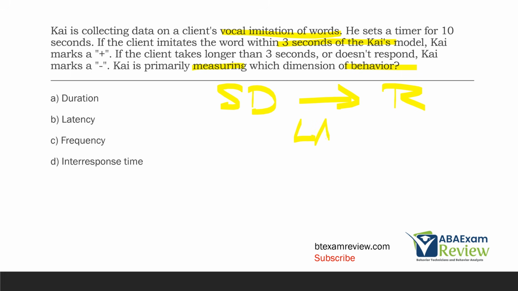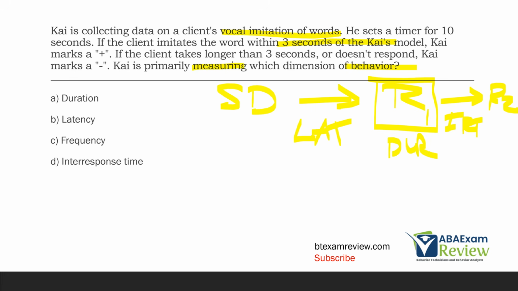That is going to be our latency. Remember, time in between the SD and response is latency. What about time in between two responses? If time in between models, let's say, or modeling behavior, that's going to be our inter-response time. And what about the duration of just a singular response? That's duration.